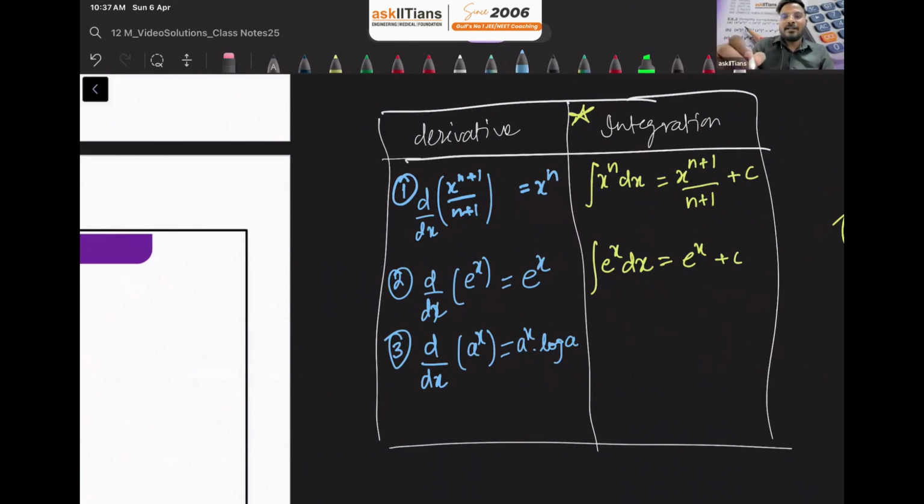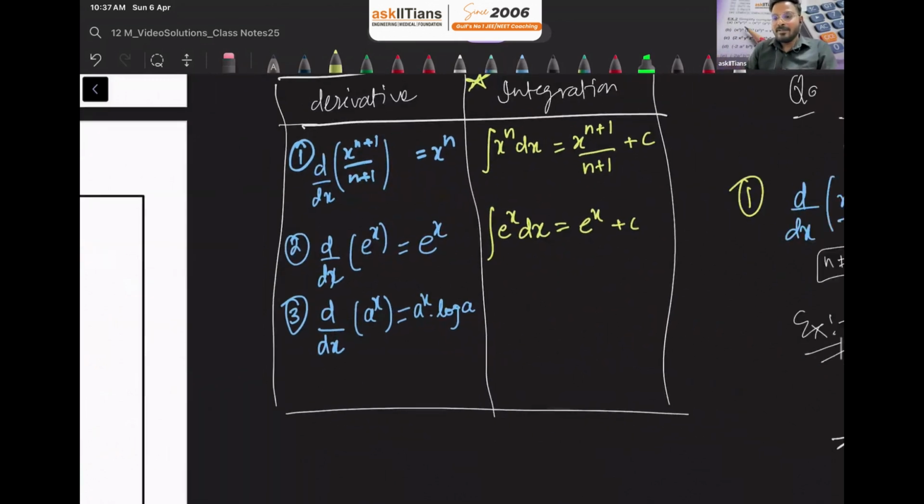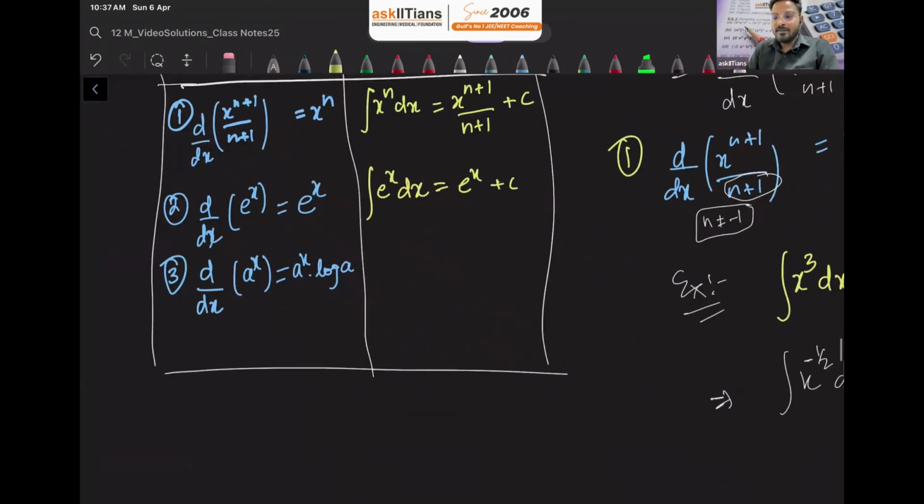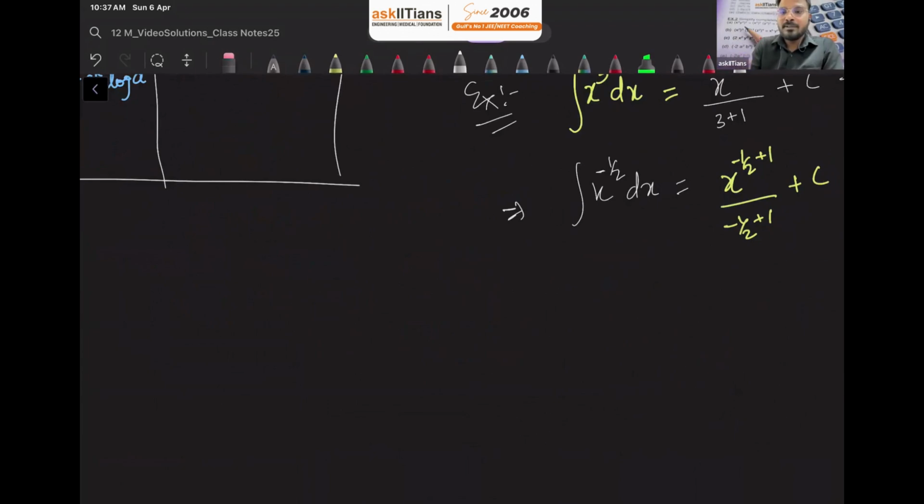It implies that if I integrate, let me just write it here first and then the final answer we're going to write in the table. My question was what should be the integration of a raised to x. This we need to know. It means you should think of a function whose differentiation is a raised to x. In reverse way you need to think.